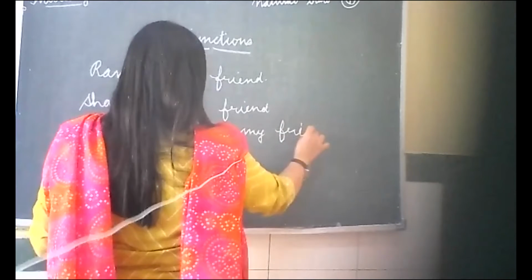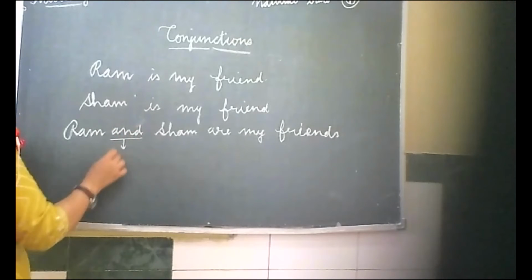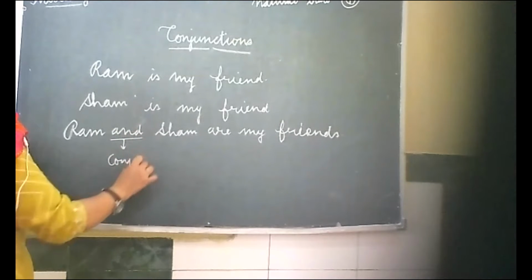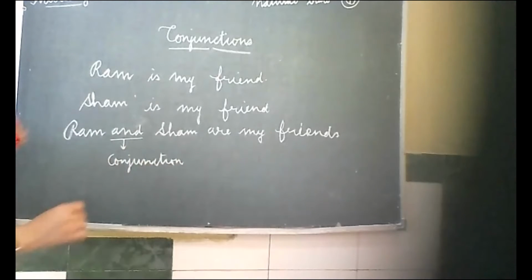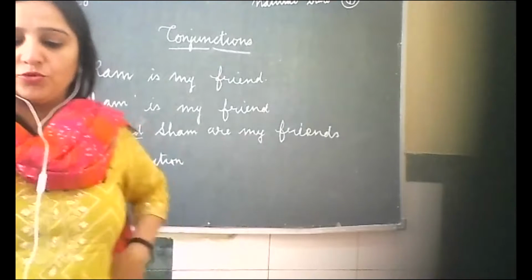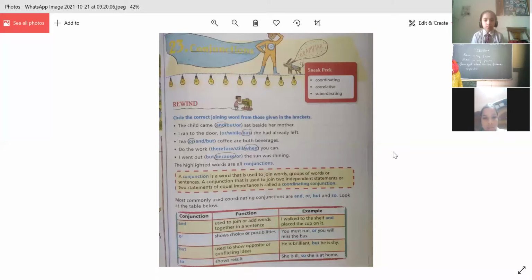To make our conversation easier, conjunction is a word which joins. It can be two or more than two. Conjunctions are the words which join two sentences. Fine. Am I clear, children?